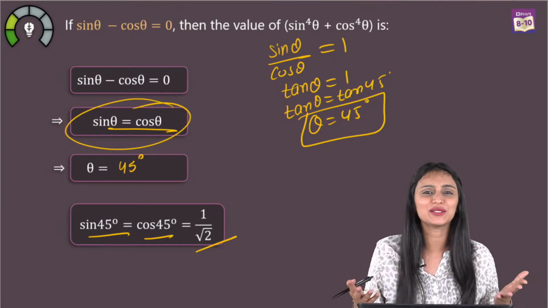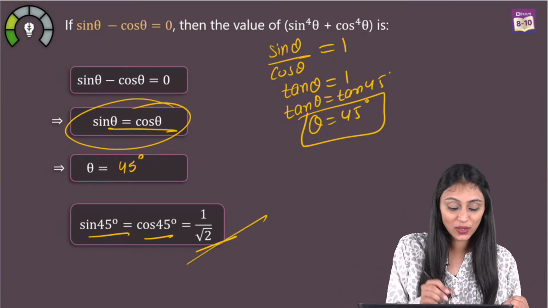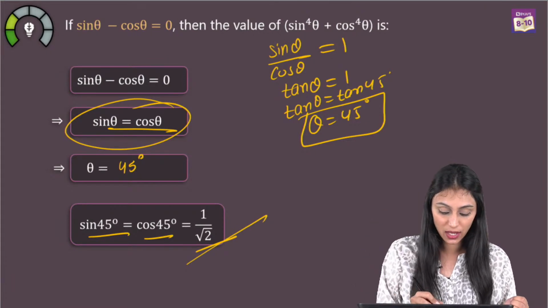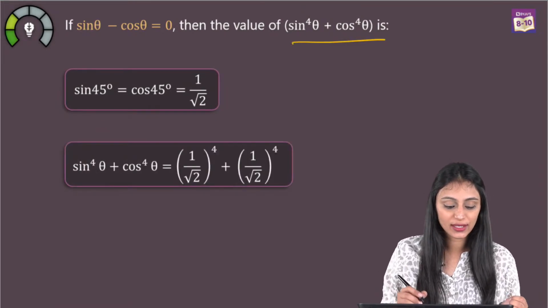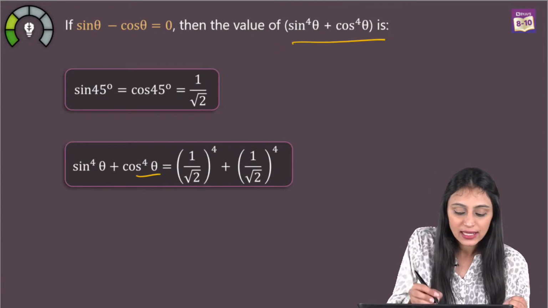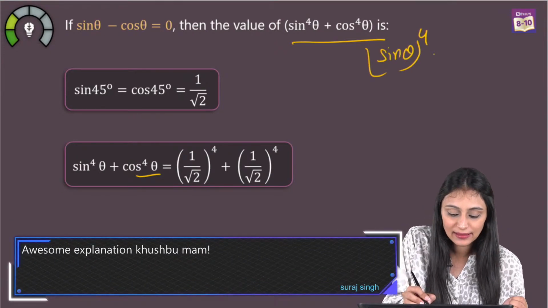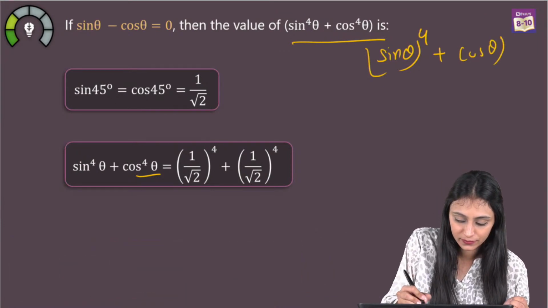There are multiple ways to get the answer, you see. So here we get 1 by root 2 as the value where sine theta and cos theta both are equal. I need the value of this expression. So simply this is sine 4 theta plus cos 4 theta. Sine 4 theta is nothing but sine theta to the power 4, and this is cos theta to the power 4, right?